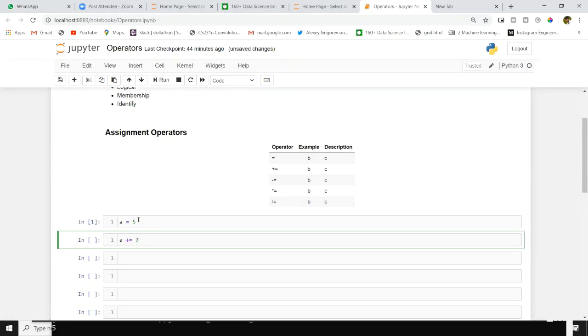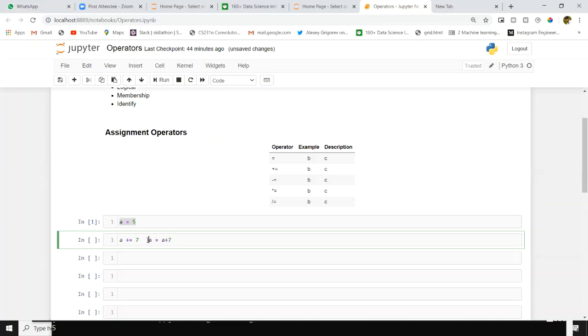What we are doing here is, inside a we have 5, and we are adding 7 to that 5 with plus equal to. This is the addition and assignment operator. This will work in the same way like a equal to a plus 7.